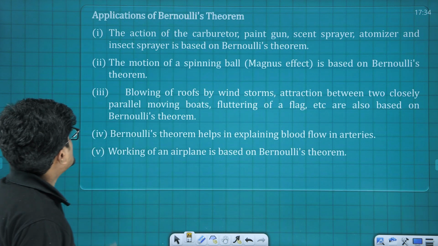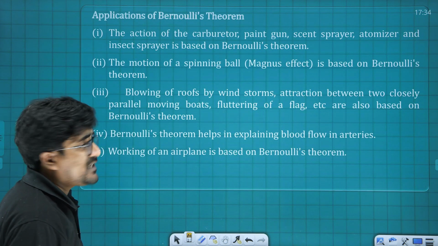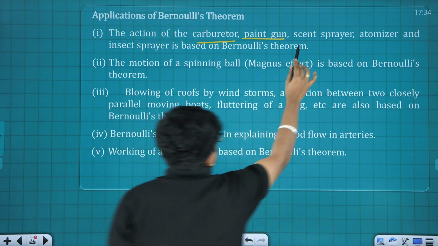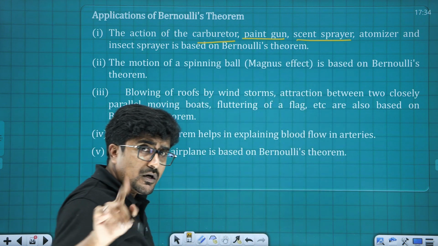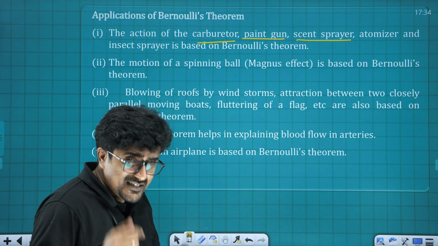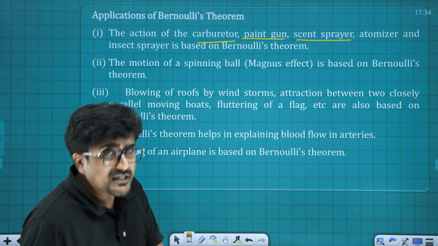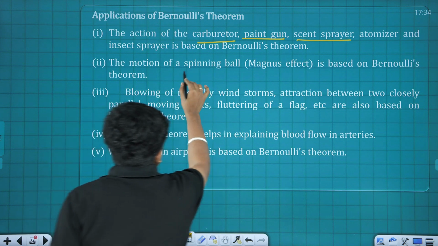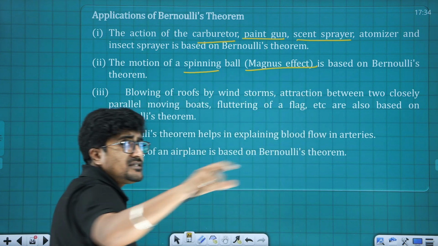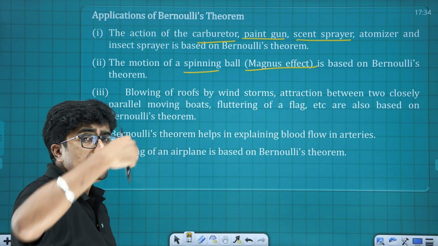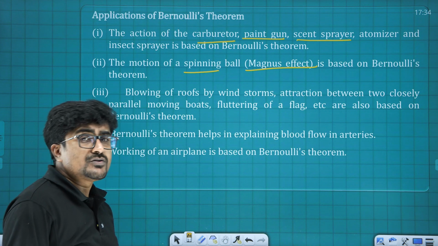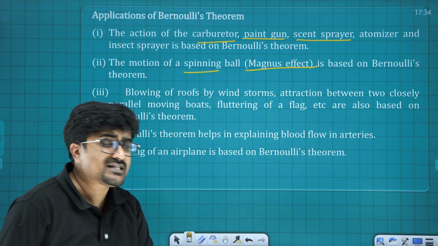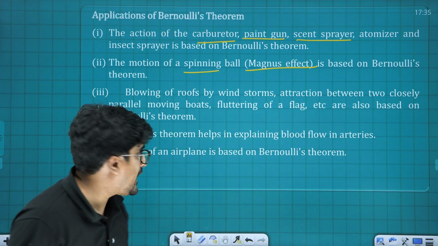Alright. Next one is some applications of Bernoulli's theorem, like the paint gun, carburetor, scent sprayers. All these designs are made based on Bernoulli's principle only. Another thing is the motion of a spinning ball, which is also known as the Magnus effect. I told you in the beginning itself, match the following type of questions and assertion reason type of questions, everywhere this type of information will be very helpful.